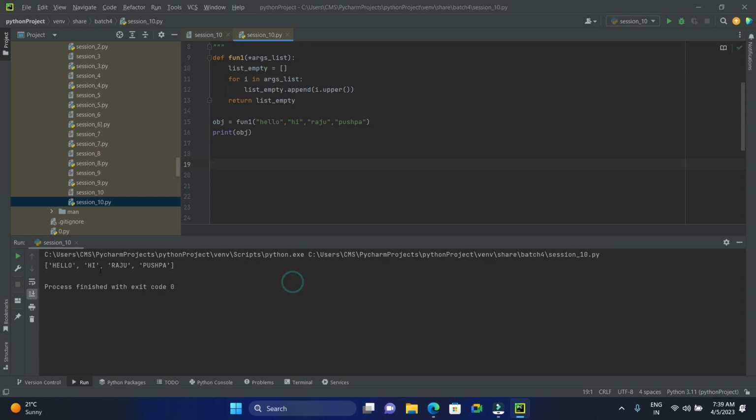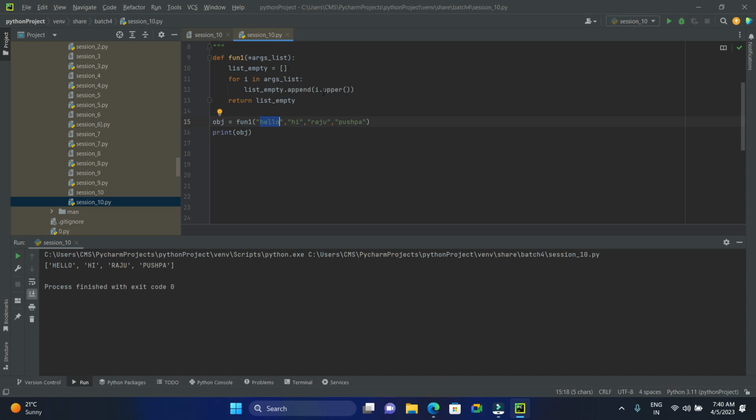Then from where? From this list. What is that list? This is the list. It will take from this list and append to this list underscore empty. Before appending, it converts the characters from lowercase to uppercase, then it is appended into this list. That's the first one. Next, again it takes the second value. Before appending, it converts lower to upper, then appends to this empty list, which means two elements are stored as of now.